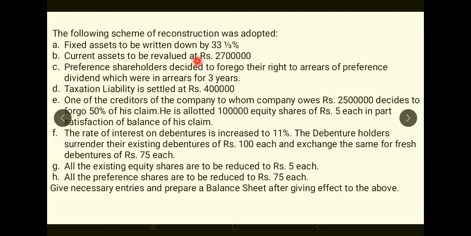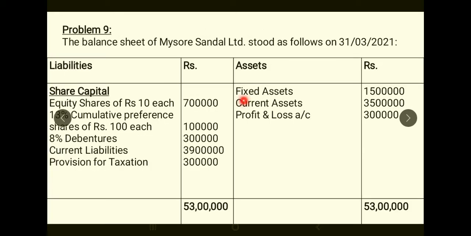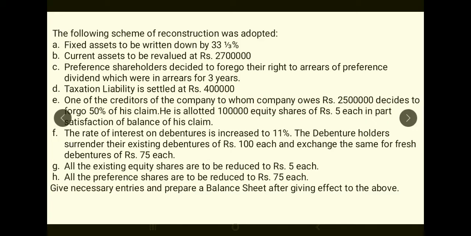Current assets to be revalued at 27 lakhs. So the value of current assets in the balance sheet is 35 lakhs. It is being revalued at 27 lakhs. So the value has reduced by 8 lakh rupees, which will again go to the last entry. Decrease in the asset and increase in liability will go to the last entry. You will utilize the capital reduction account balance to write off all the accumulated losses and reduce the value of overvalued assets.